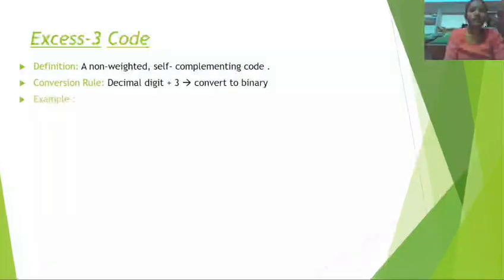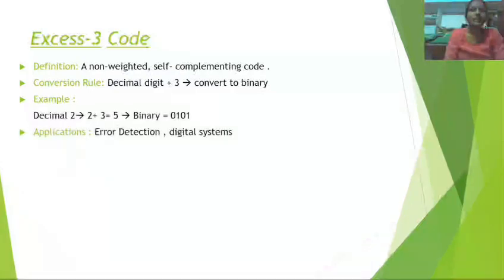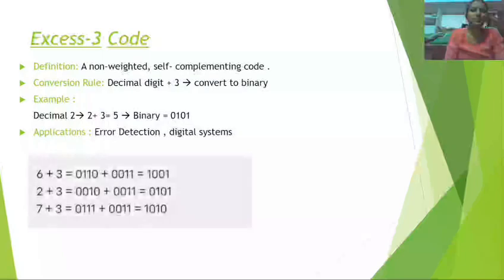Definition of X3 code: a non-weighted self-complementing code is called an X3 code. Conversion rule: decimal digit plus 3 is converted to binary. X3 code is obtained by adding decimal number 3 in binary form to the binary numbers. For example, decimal number 2 is converted to X3 code by adding 3.